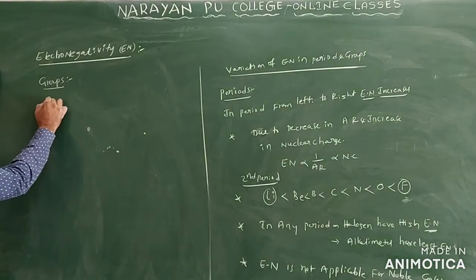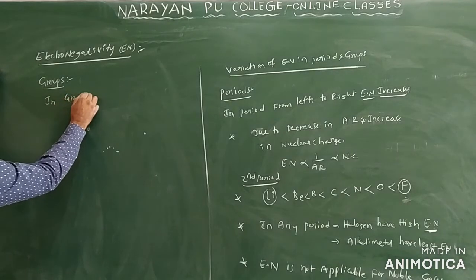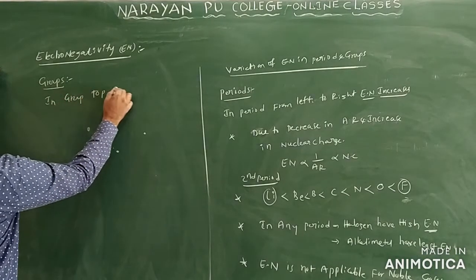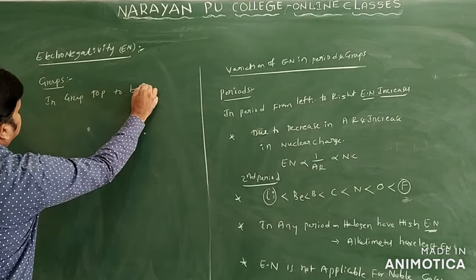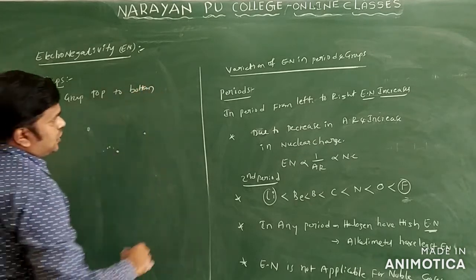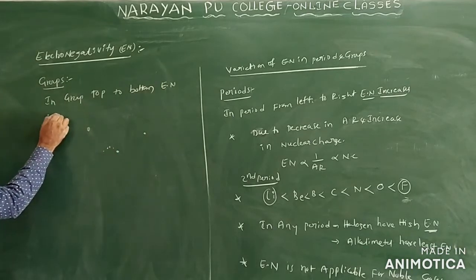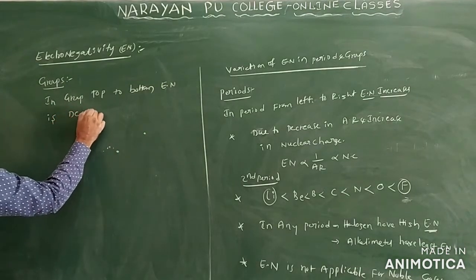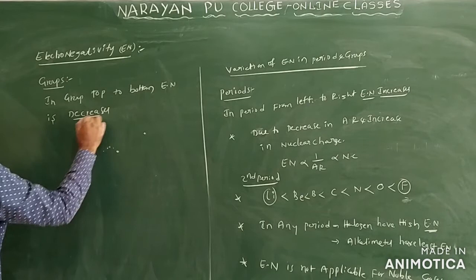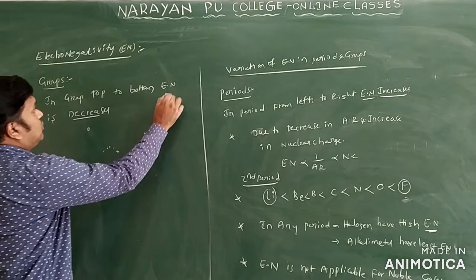In a group, we are moving from top to bottom. In a group from top to bottom, electronegativity decreases.